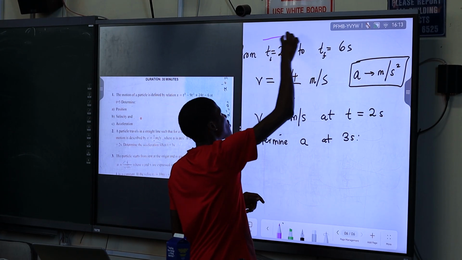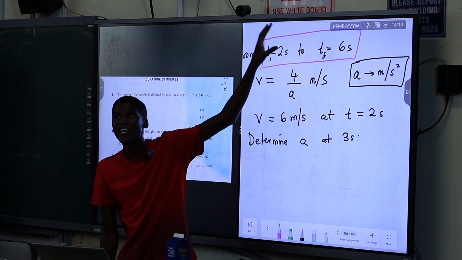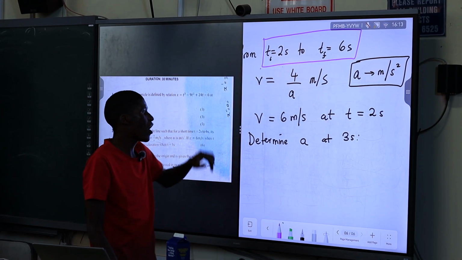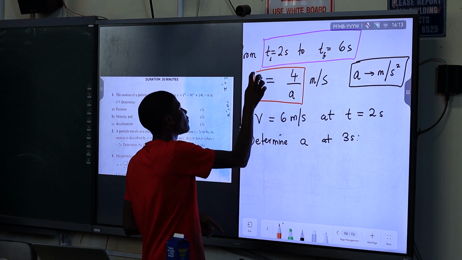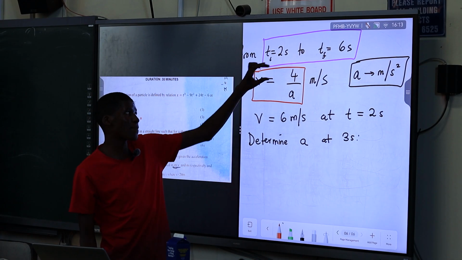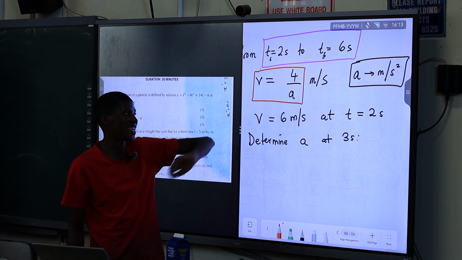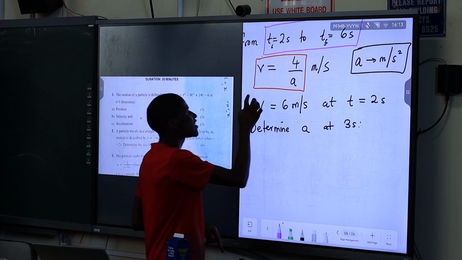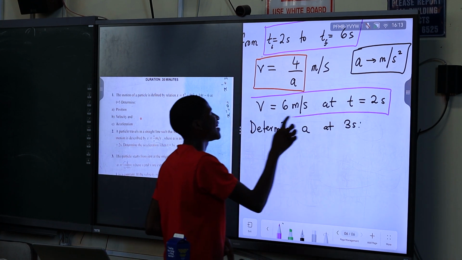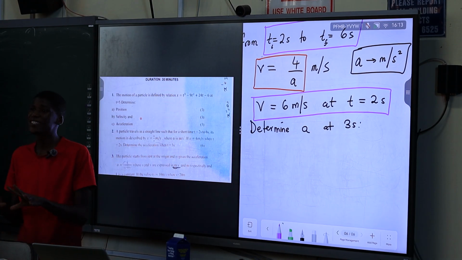The initial time is 2 seconds, the final time is 6 seconds, because let's say it is moving for a shorter time from 2 to 6, right? And then now the next equation, it is this equation for the speed. The speed is described by 4 over the acceleration, in meters per second. And then now they give you another piece of information to say, when the speed is 6 meters per second, the time is what? Is 2 seconds.